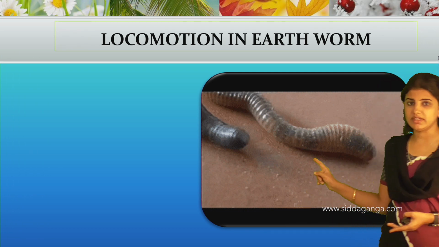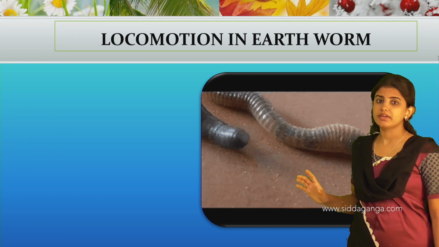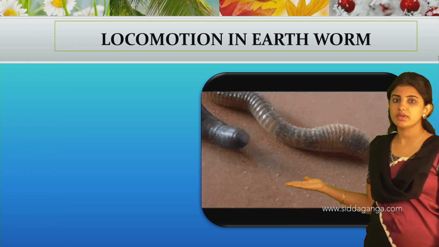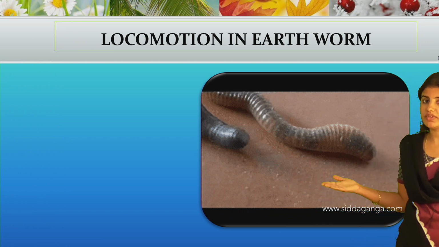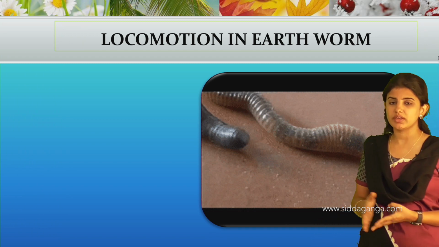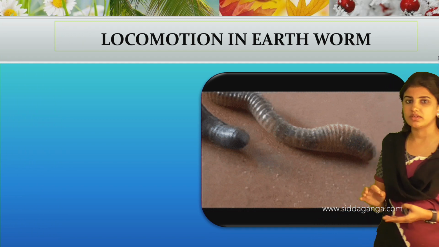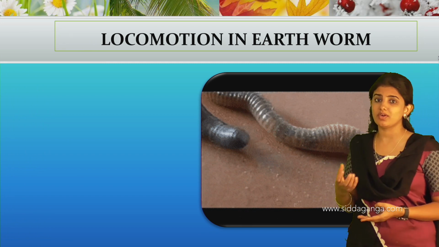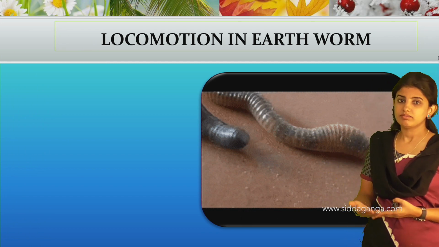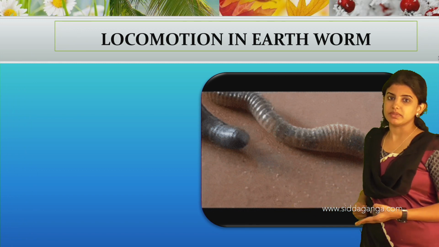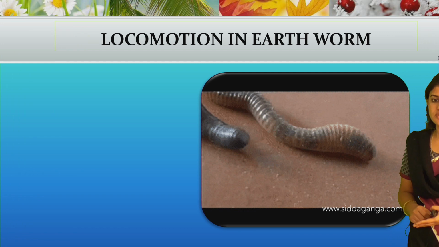It doesn't have any legs or bones; instead, the body of an earthworm is made up of muscles. With the help of muscles, it moves from one place to another. One interesting characteristic of the earthworm is that it secretes a slimy substance which helps for movement and also for protection.